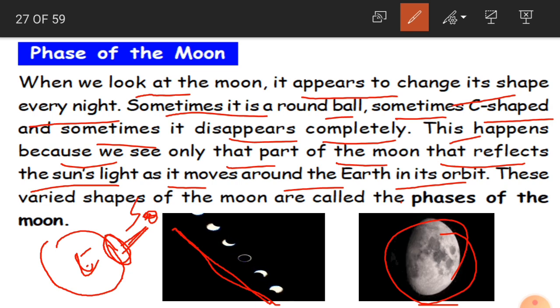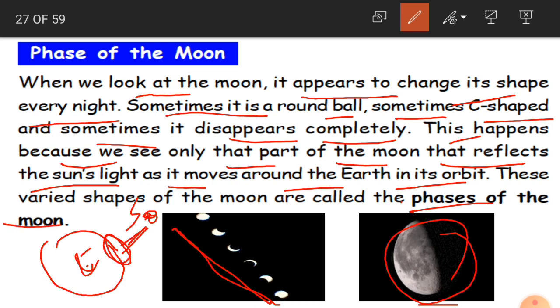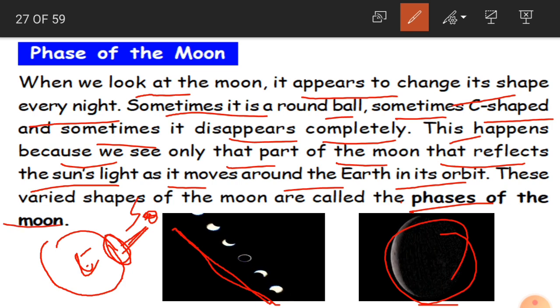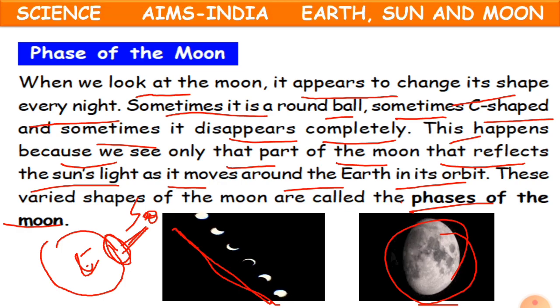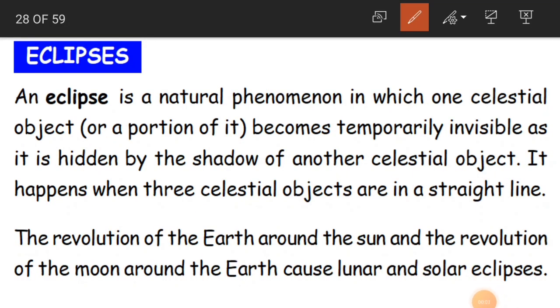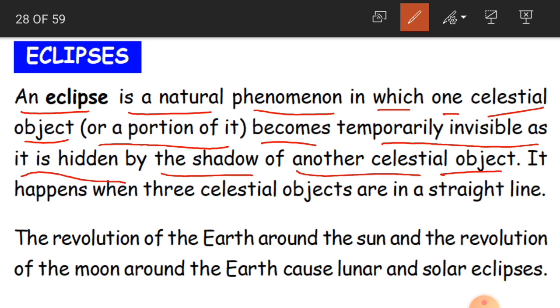Children, these varied shapes of the moon are called the phases of the moon. An eclipse is a natural phenomenon in which one celestial object or a portion of it becomes temporarily invisible as it is hidden by the shadow of another celestial object.